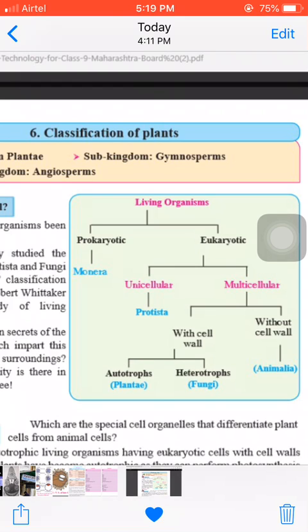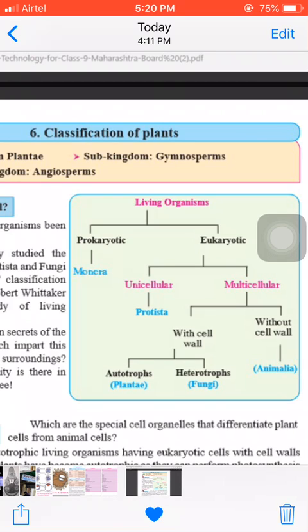Because of the presence of chlorophyll, all green plants are able to make their own food with the help of sunlight, and these green plants are known as autotrophs. Auto means self and trophs means nourishment. So plants which contain chlorophyll are able to make their own food by the process of photosynthesis. Photo means light, synthesis means formation or making, in presence of sunlight, because the main source of light in the universe is sunlight.